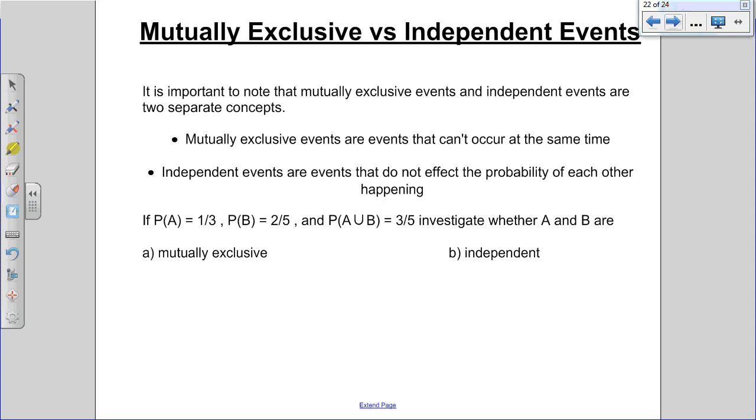It doesn't matter what the other coin did. But they're not mutually exclusive because I could get tails and tails. That's the same result. So that's the big difference, and you need to understand that and remember that. It's easy to get it mixed up once you get in a test situation. Mutually exclusive can't occur at the same time. Independent, the probability does not affect each other.